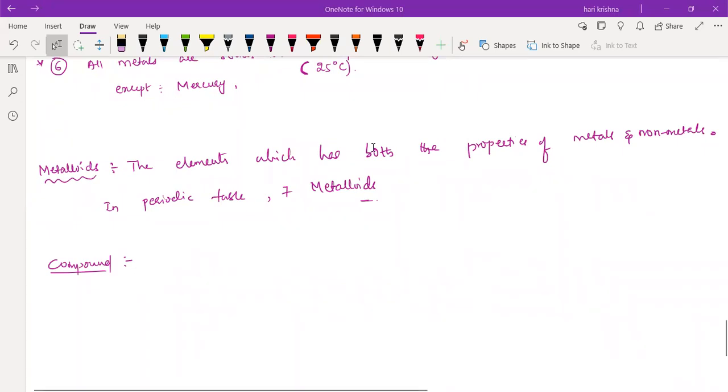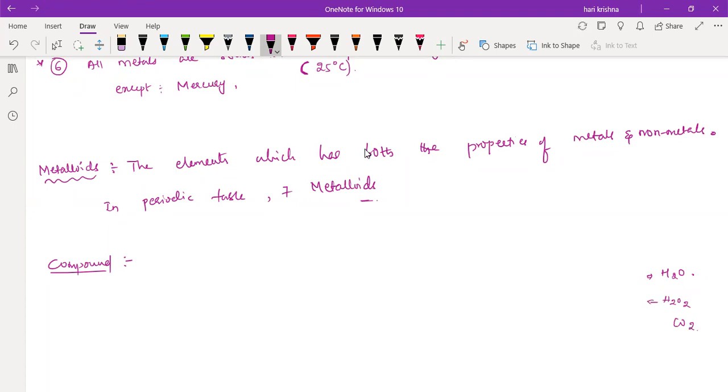Any example for the compound? H2O, sir. H2O, very good. So the first thing we got in our mind was H2O. Okay, H2O2. Yeah, H2O2. CO2 also, as well.